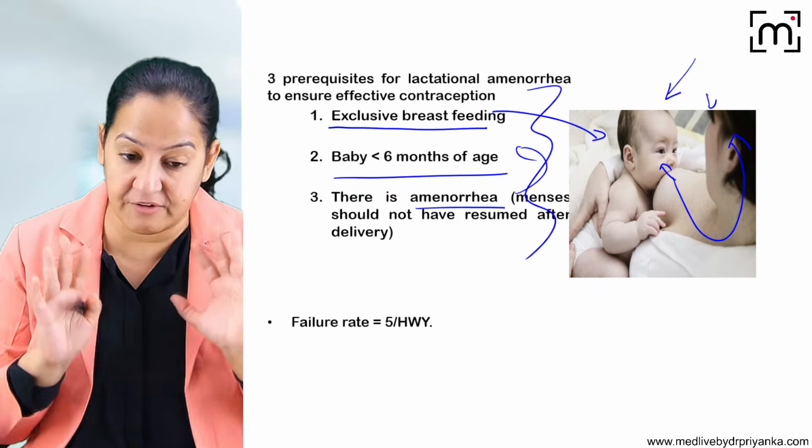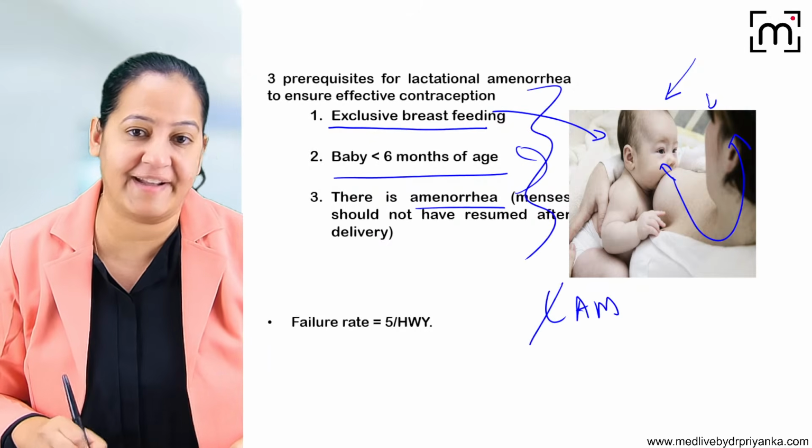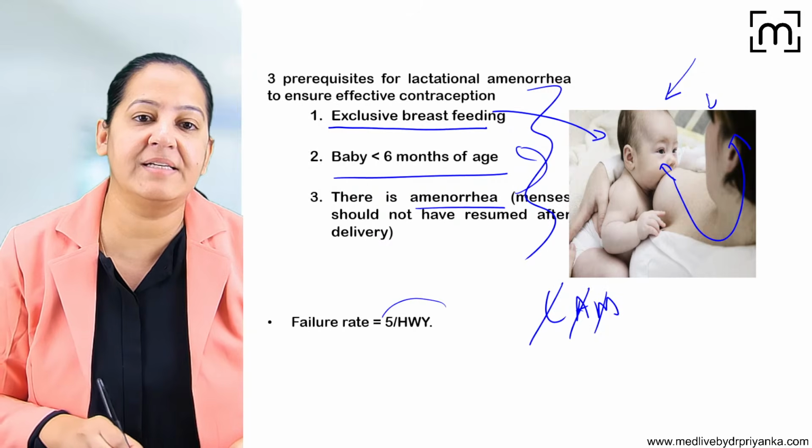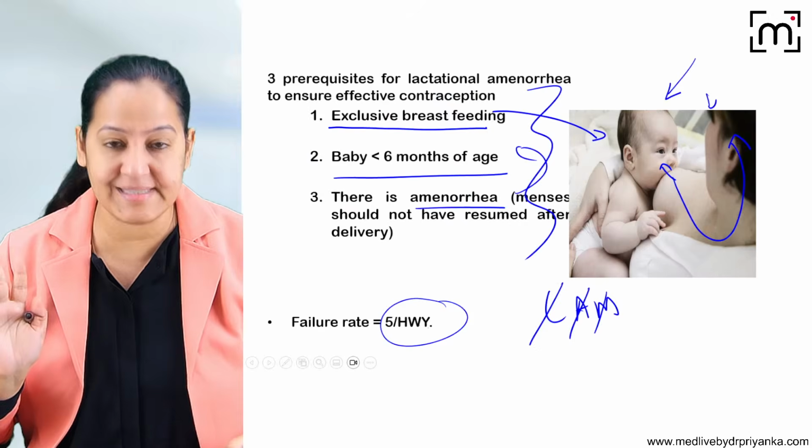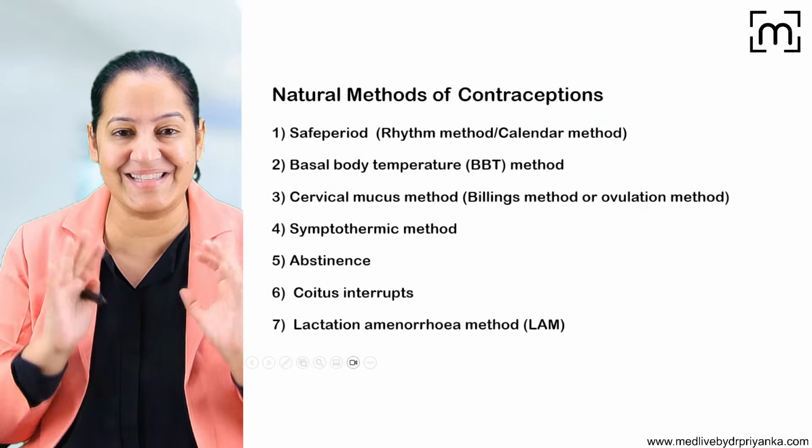So if these 3 conditions are fulfilled, LAM is a very good method. Lactational amenorrhea method. Failure rate is 5 per 100 women here. So it's less, not a very high failure rate. So that is lactational amenorrhea. So we are done with the 7 natural methods.